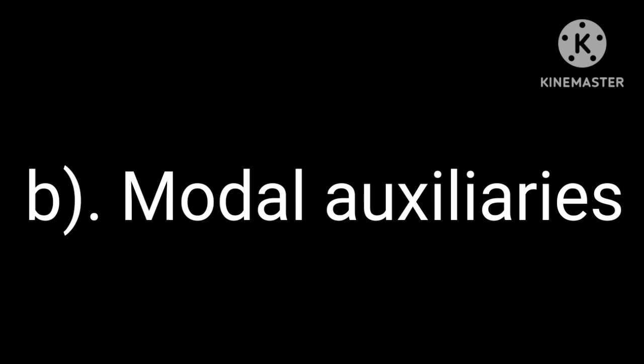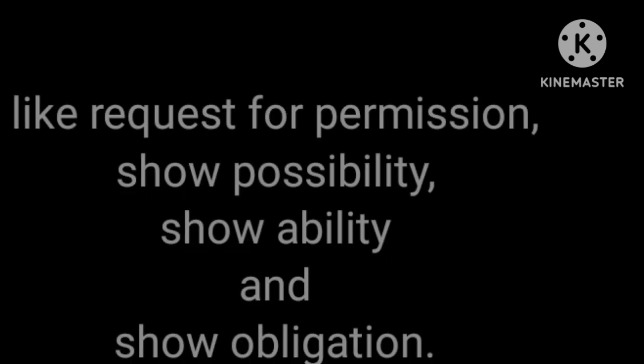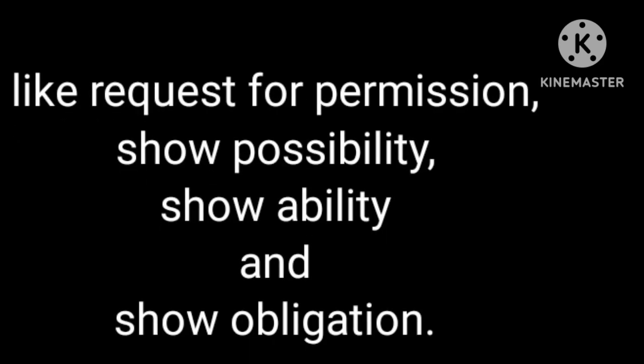Let's look at the second type of auxiliaries, that is modal auxiliaries, B. Modal auxiliaries are verbs used along with the main verbs to express moods or attitudes like request of permission, show possibility, show ability, and show obligation.